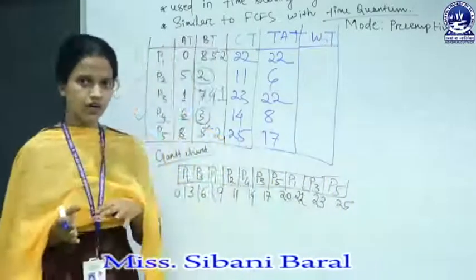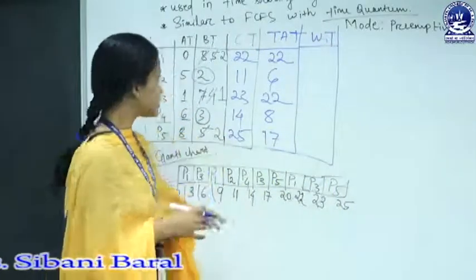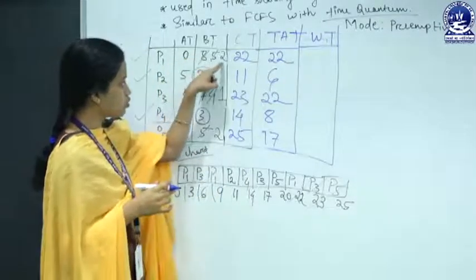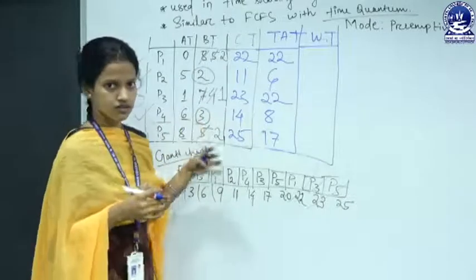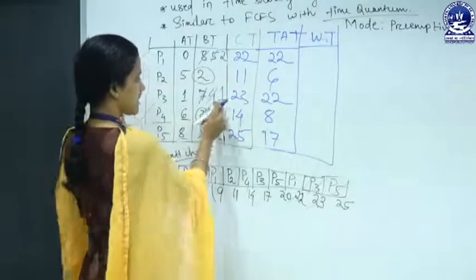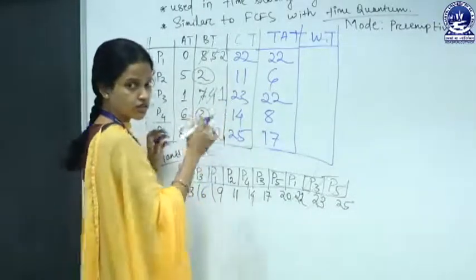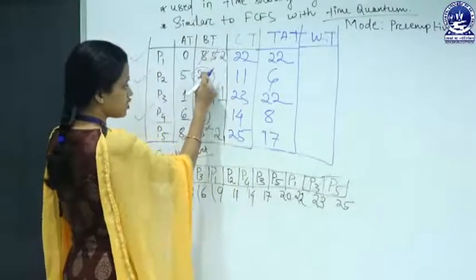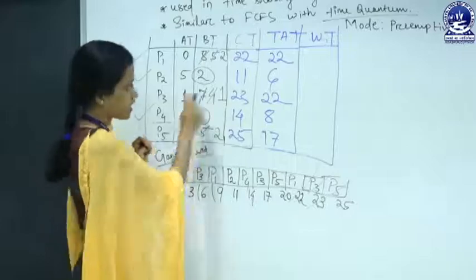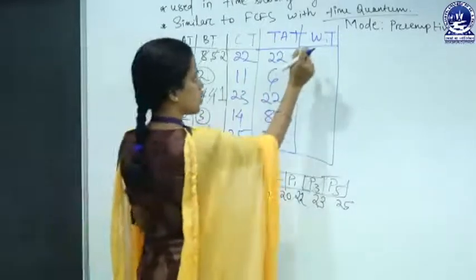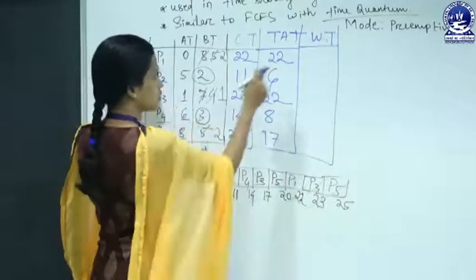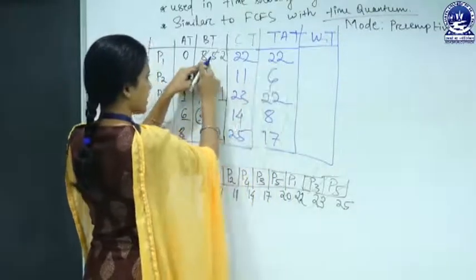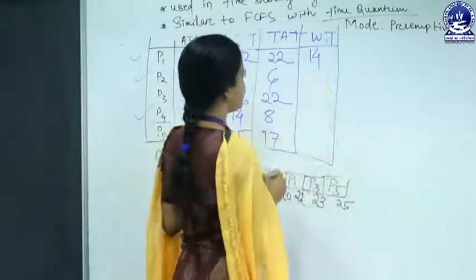Waiting time would be turnaround time minus burst time, and here we will take the actual burst time, not this 5, 2, 4, 1. That is the remaining time a process needs to terminate. The actual burst times are 8, 2, 7, 3, 5, so we will take those. The waiting time for P1 is turnaround time minus burst time, that is 22 minus 8, that is 14.